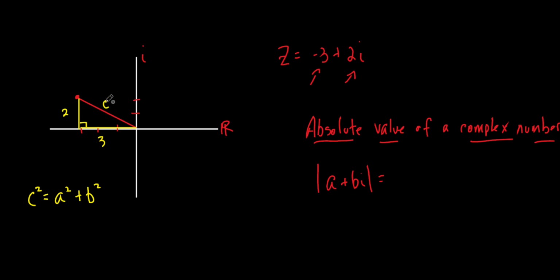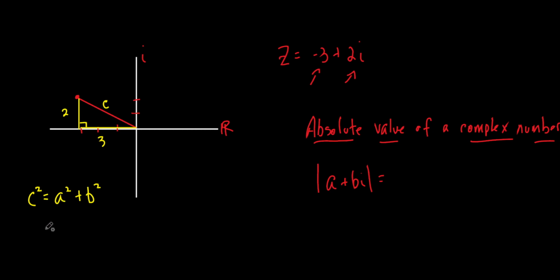A lot of times they'll call it r. Why do you think they call it r? What would the reason for that be? Because look, if that thing went all the way around like this, what would it be? It'd be the radius of the circle. Okay, that's why a lot of times they call that r. We're not going to right now, but you might see that at some point later.